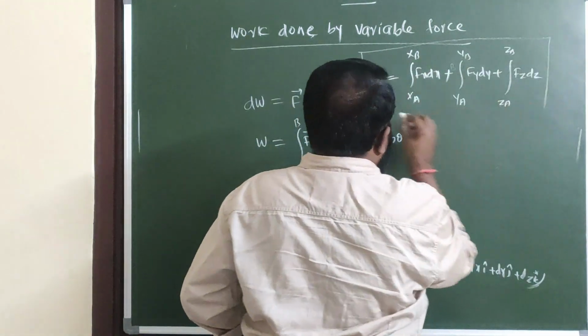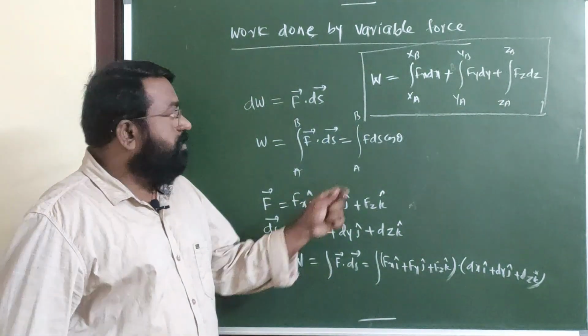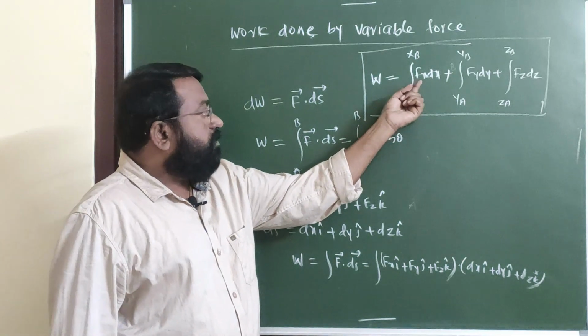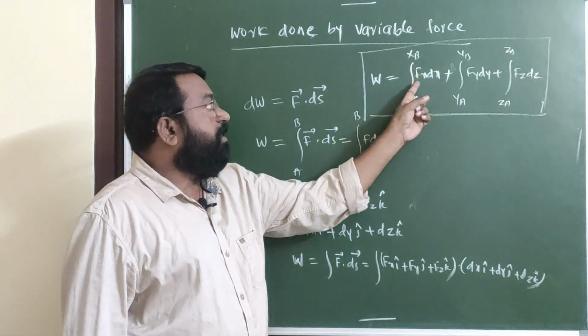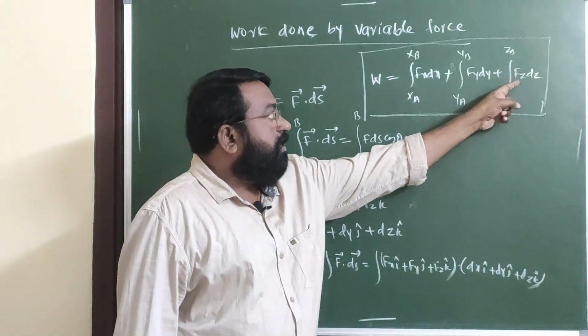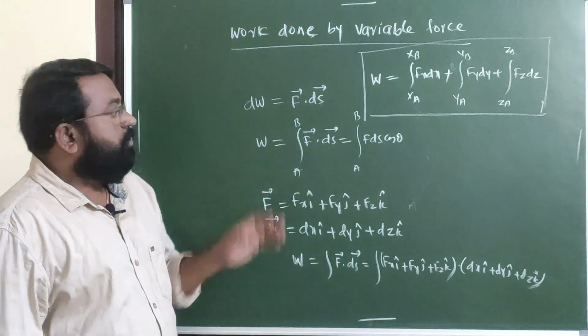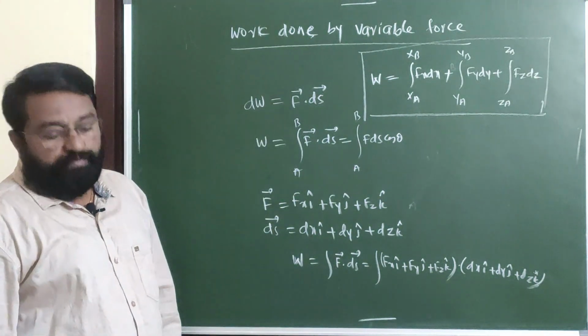See, this is the work done by the variable force. If force is given which varies with respect to x, this is from x initial to x final of Fx dx. Like that, Fy dy and Fz dz. This is the concept about work done by variable force.